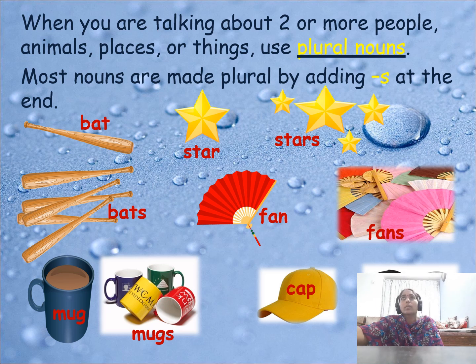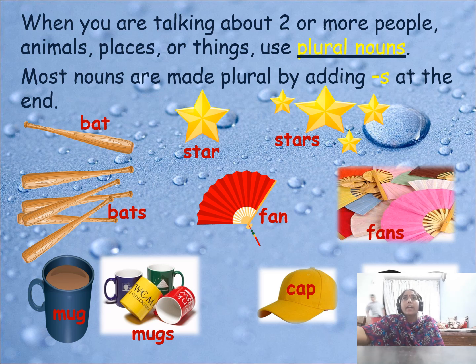When you are talking about two or more people, animals, places or things, use plural nouns. Most nouns are made plural by adding s at the end. Bat, bats. Star, stars. Fan, fans. Cap, caps. Mug, mugs.